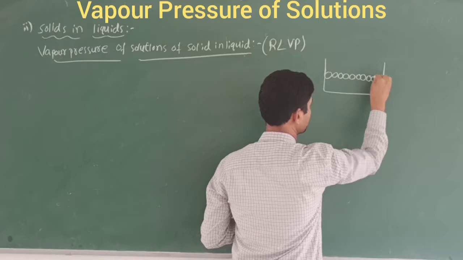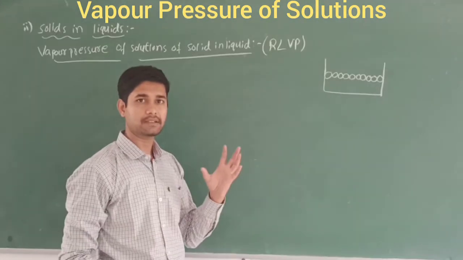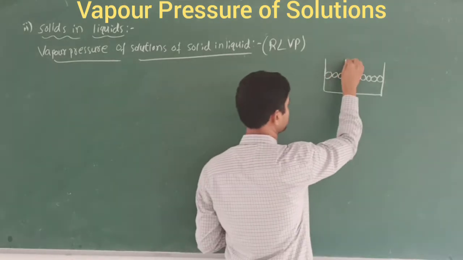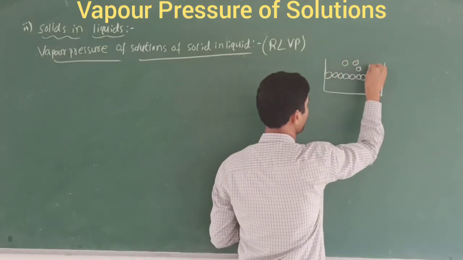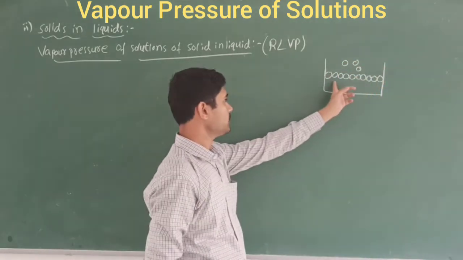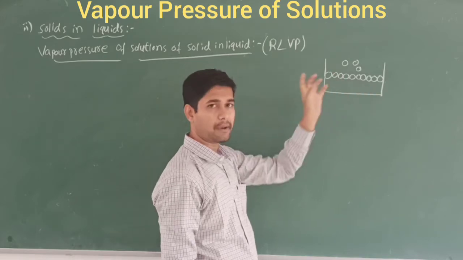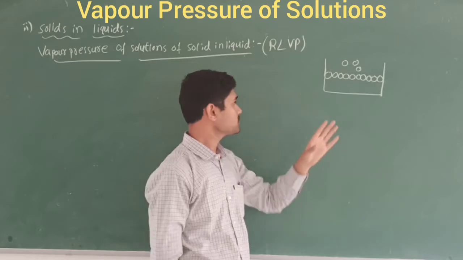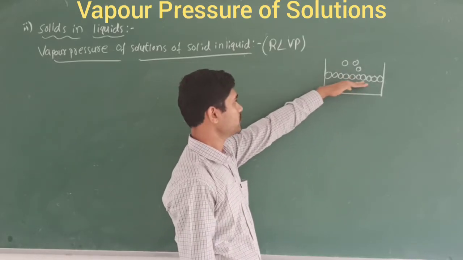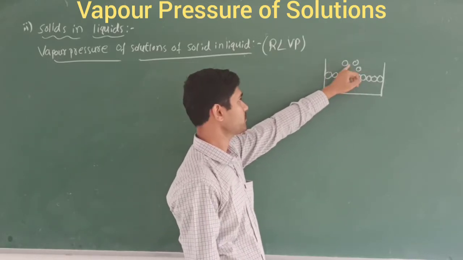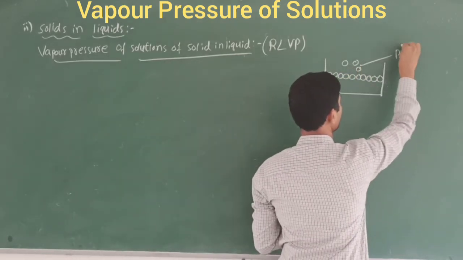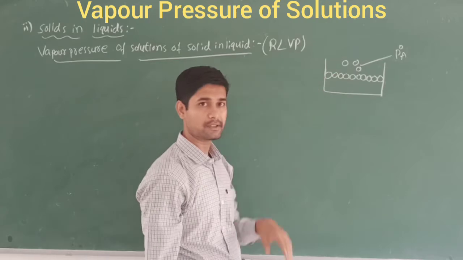So when the pressure is exerted, when we heat this compound, the pressure that is exerted forms the vapor phase. This is called the vapor phase. These are the pure solvent. When you apply some heat, what happens? The vapor will be formed above the surface of the liquid. That is called PA naught, the value for the pure solvent.